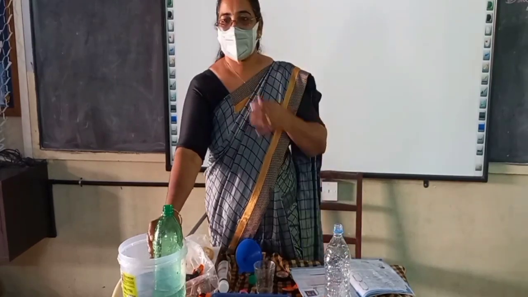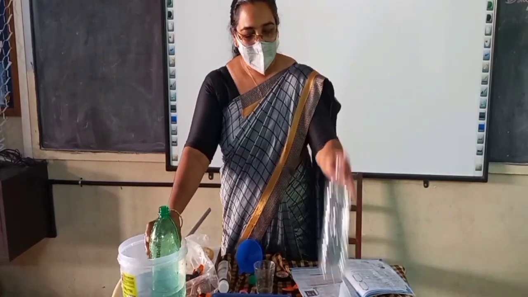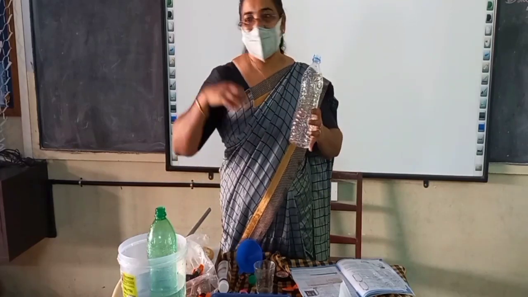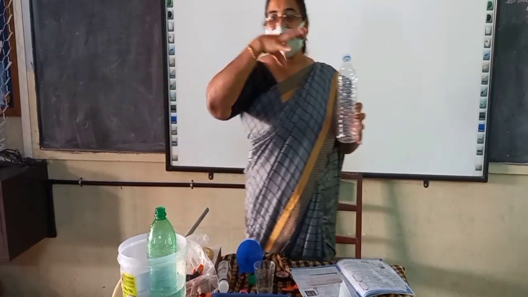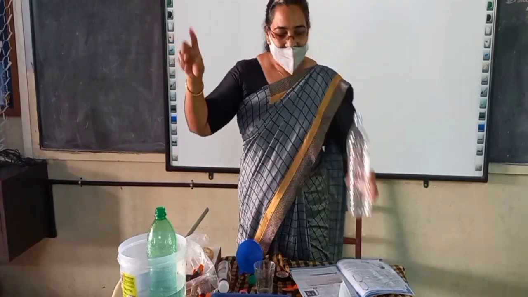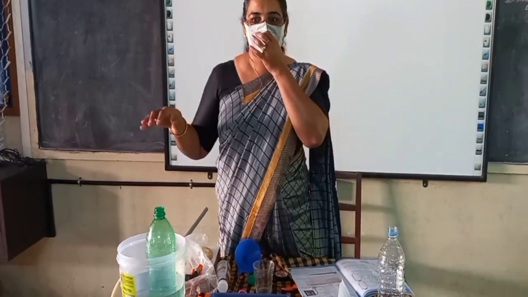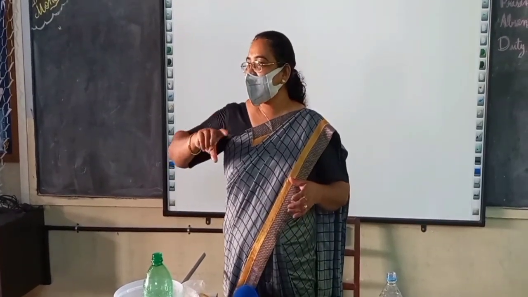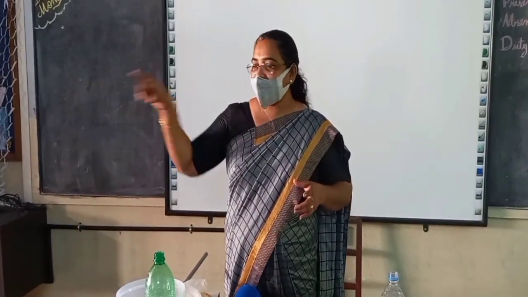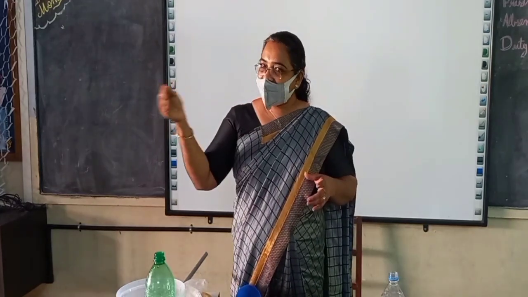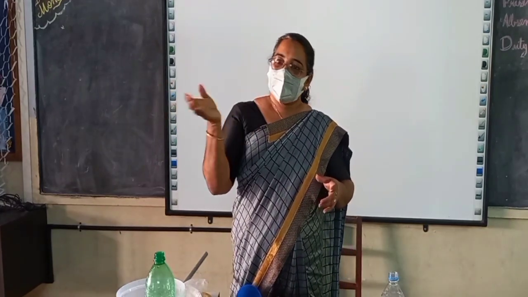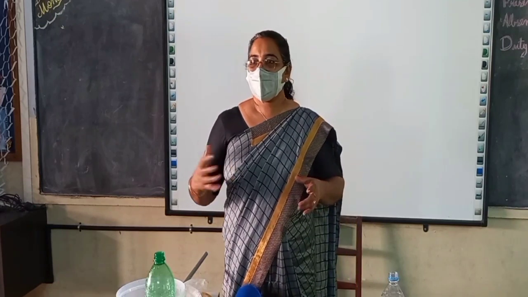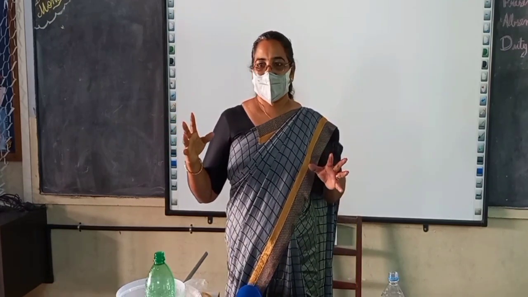The first bottle was flowing equally. All the four sides, because it is the same place, water was coming out with the same pressure. Right. Second bottle, what was the difference? The lowest one is going a little farther. Second one is a little less than that. Third one is again less than that. So what is the difference you saw there?